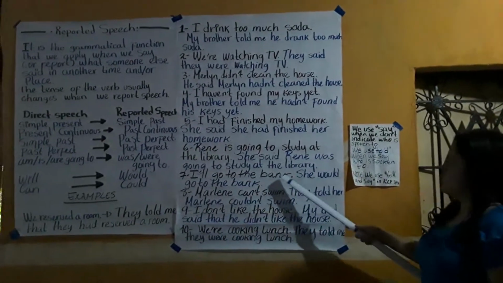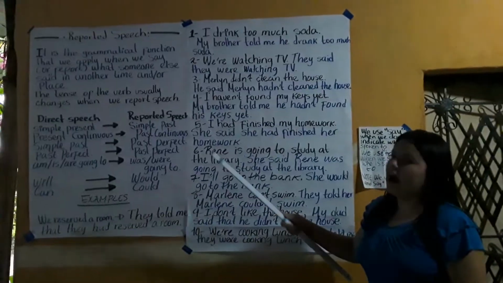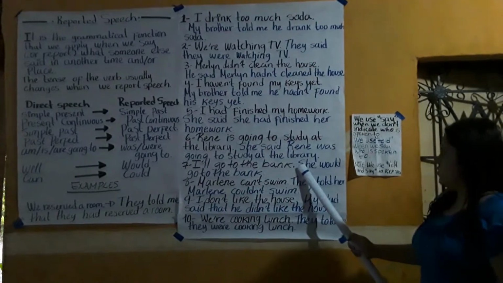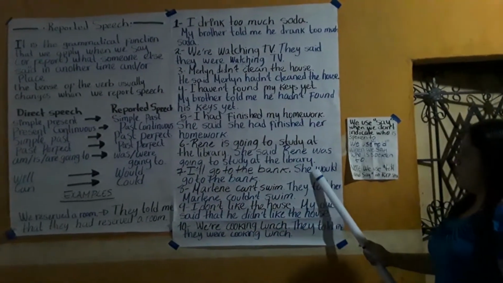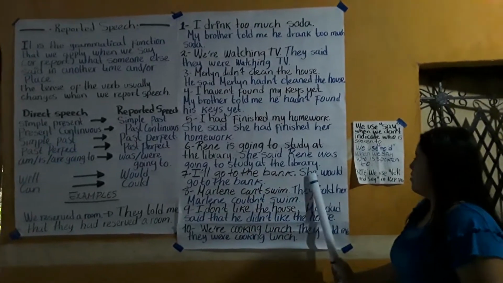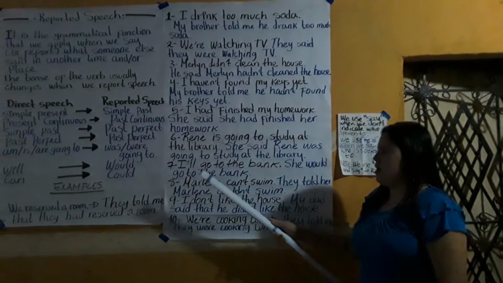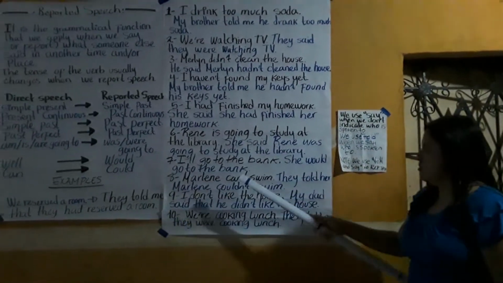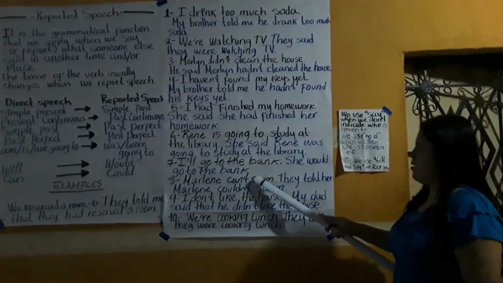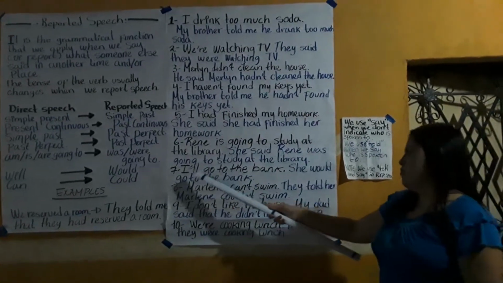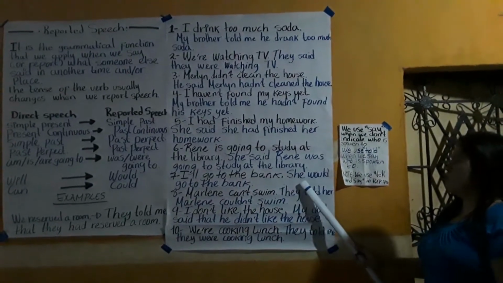Number 7. "I'll go to the bank." This is future. This is the contraction of I will. It turns into "She would go to the bank." Why do we use she? Because we can say that my aunt or my cousin said this. So she would go to the bank. If my brother said this, we should use he would.